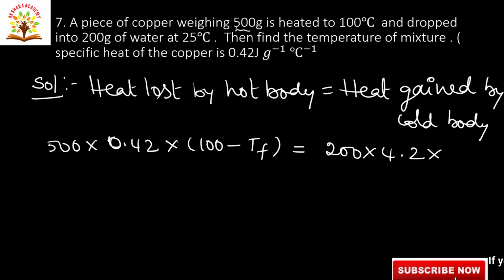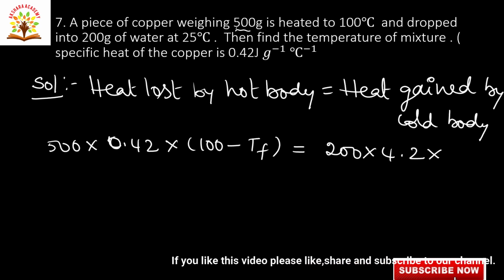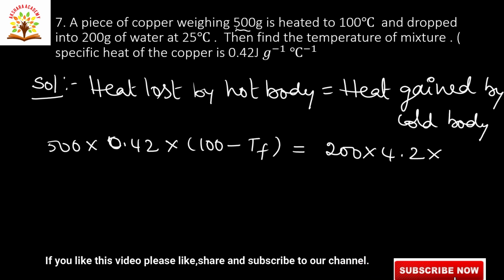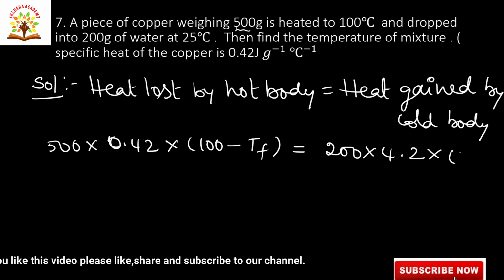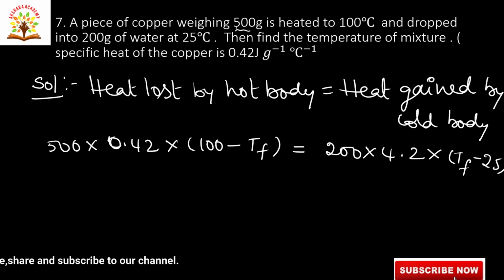Here 1 calorie is equal to 4.2 joules. Here the given specific heat of copper in terms of joules is 0.42 joules. So that's why here also we are writing the specific heat of water in terms of joules, 4.2 into TF, final temperature, minus 25.